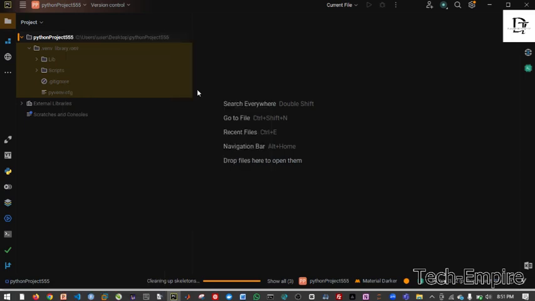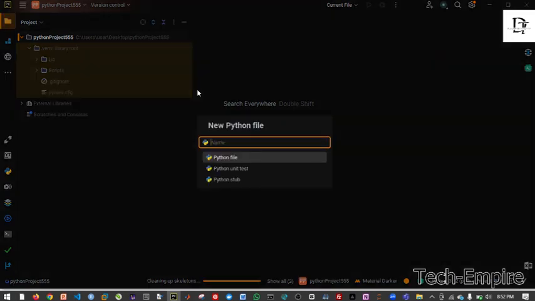If you click on Python file, this is now the PyCharm environment. It will ask you what name you want to give your file. We have named another folder Adebayo, and here we used Python project 555.